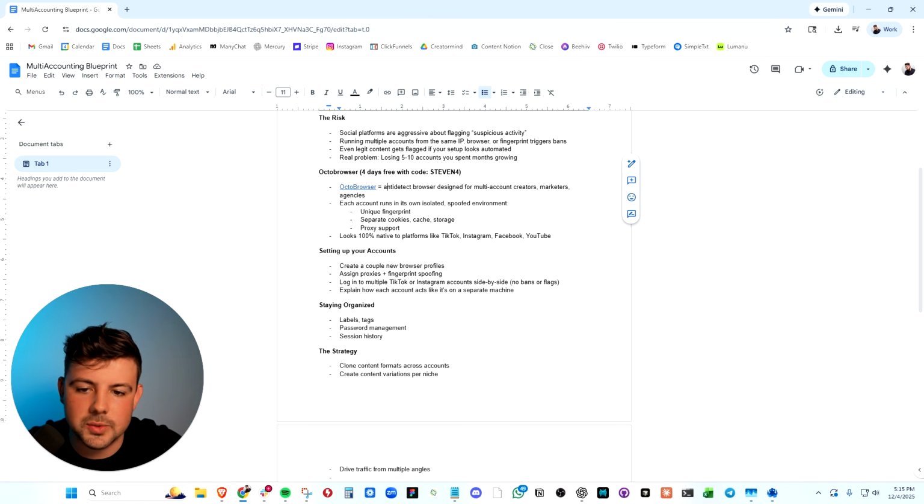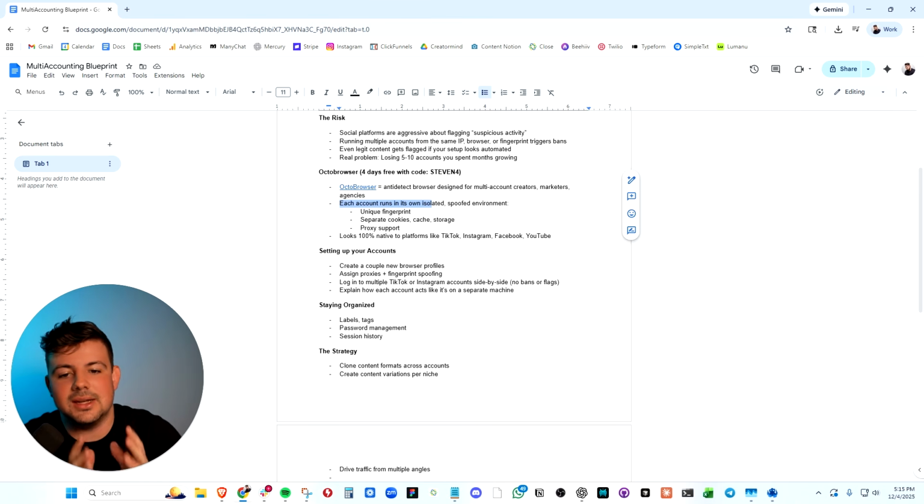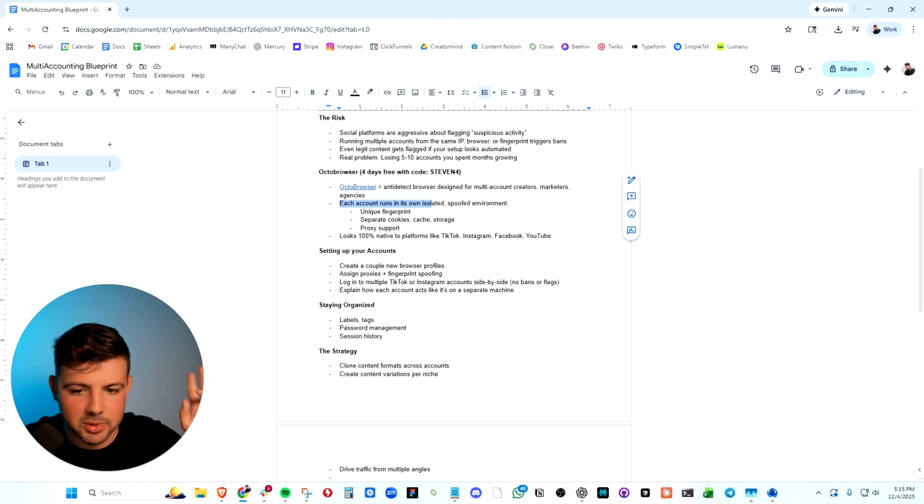But okay, how do we use Octo Browser? First, we need to understand what Octo Browser is, right? Each account in Octo Browser runs in its own isolated, spoofed environment with a unique fingerprint, separate cookies, proxies, and the most important part is all of this looks 100% legit to platforms like TikTok and Instagram.